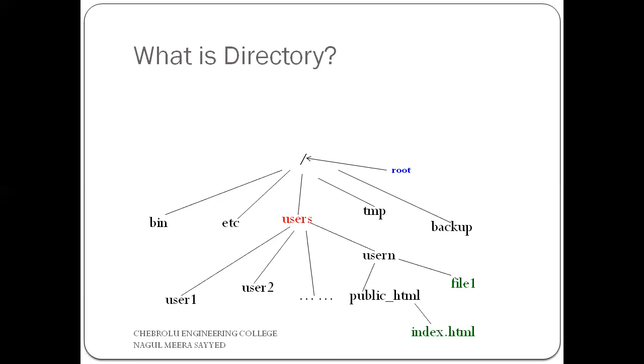In this root directory, there are some other directories, which are bin, etc, user, temp, like this. So all these directories as well as files are organized as a tree structure like this.